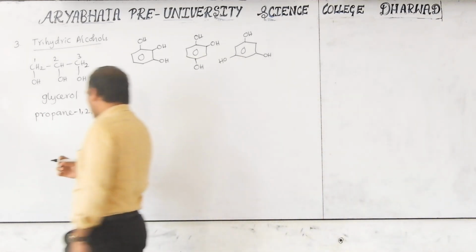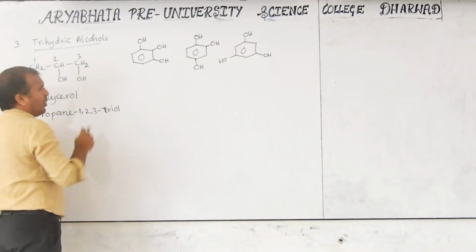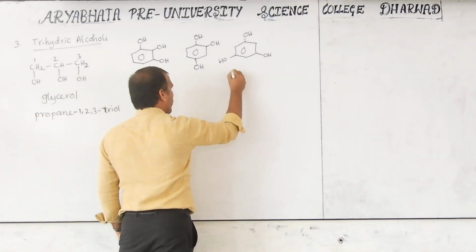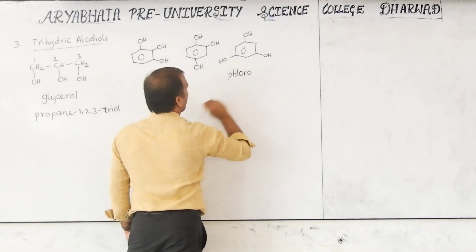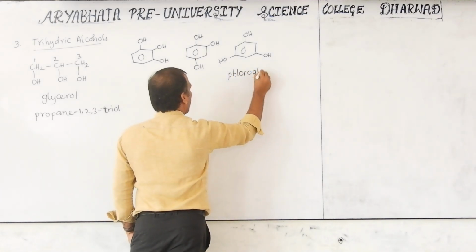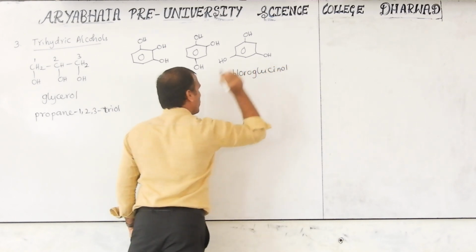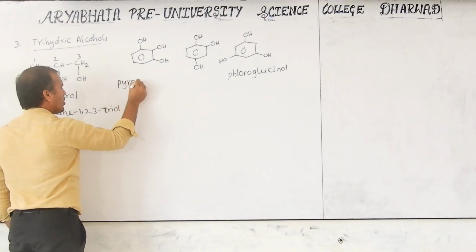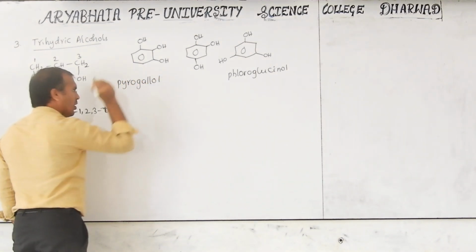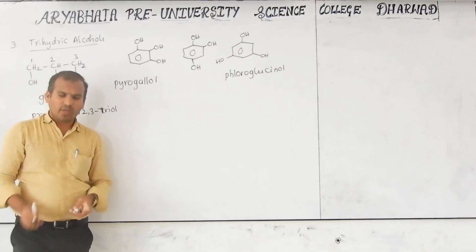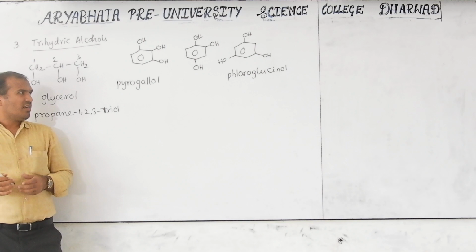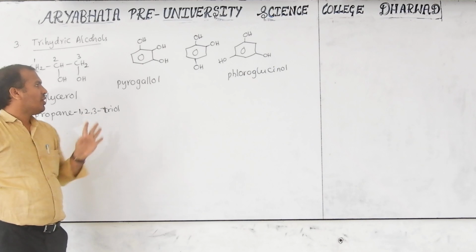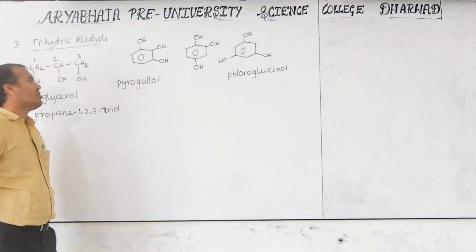Now consider the common names. This is called phloroglucinol. This is called pyrogallol. This type of word you may have heard in inorganic chemistry. Otherwise, you will maybe see these types of compounds in inorganic chemistry in the second year. Sometimes it is used as a solvent also.